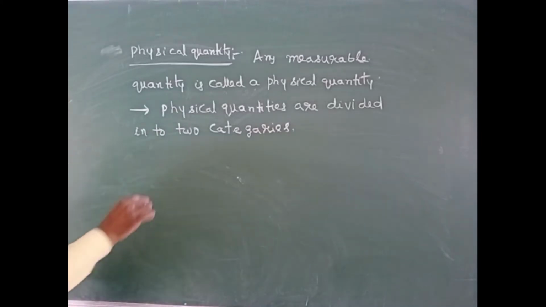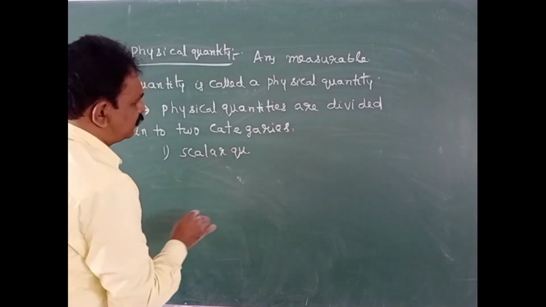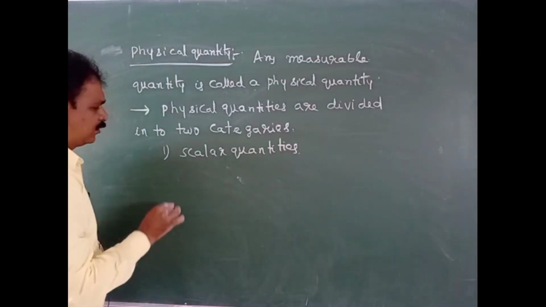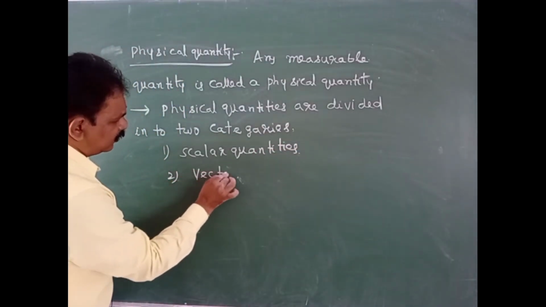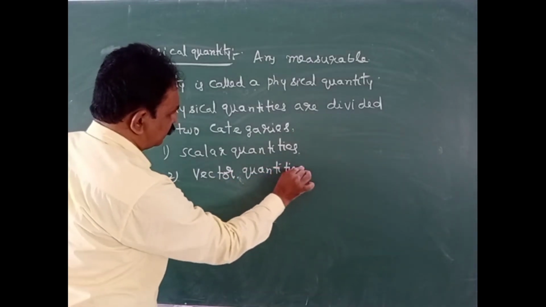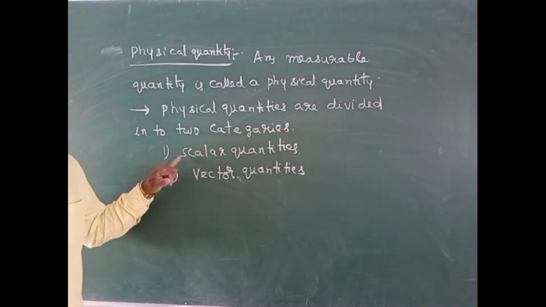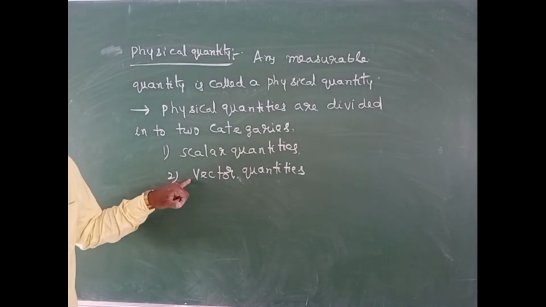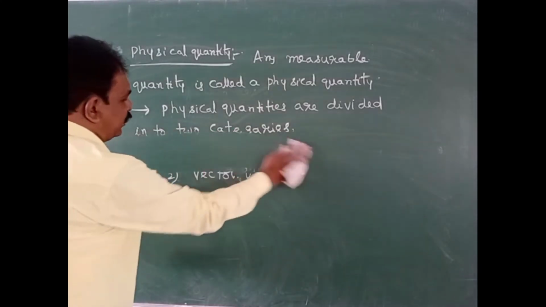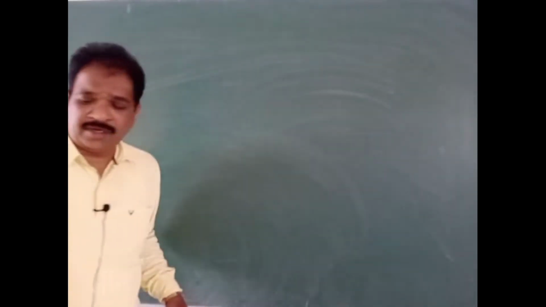One will be scalar quantities, another one will be vector quantities. Physical quantities are classified into two categories: scalar quantities and vector quantities. Then, what are scalar quantities? What are vector quantities? Try to understand about that.